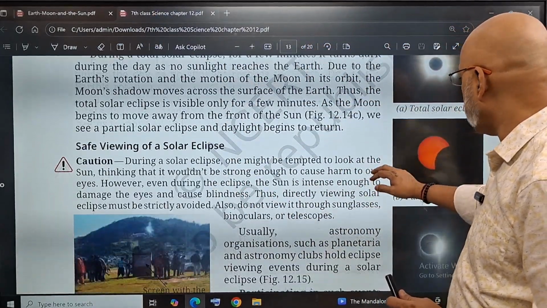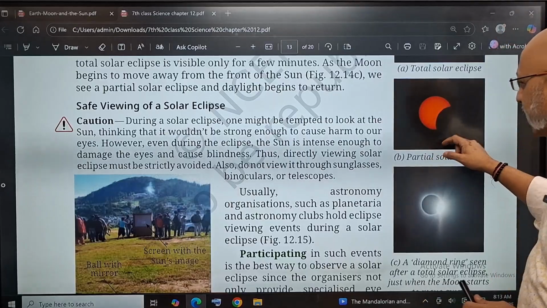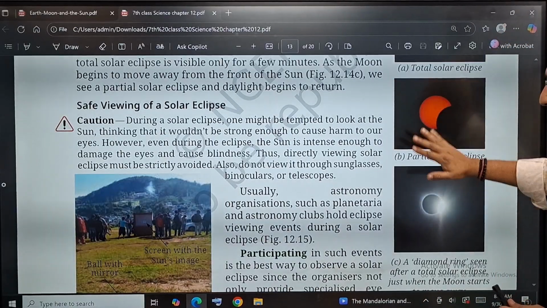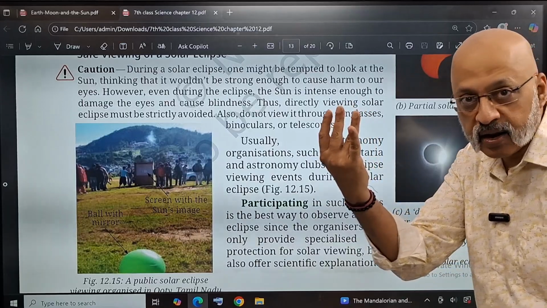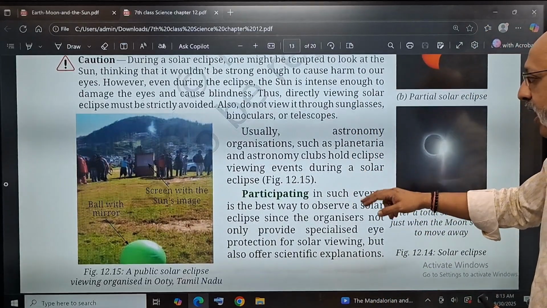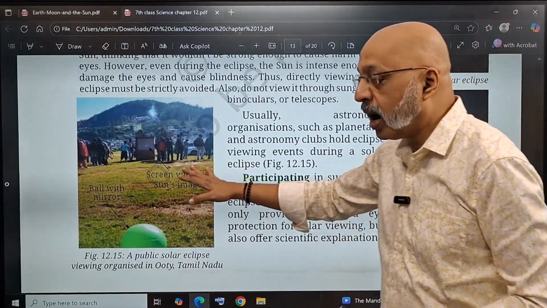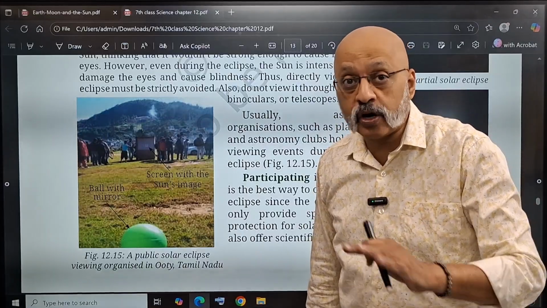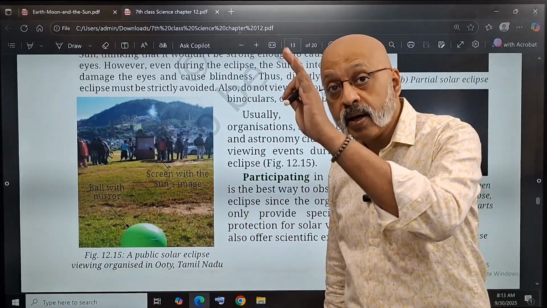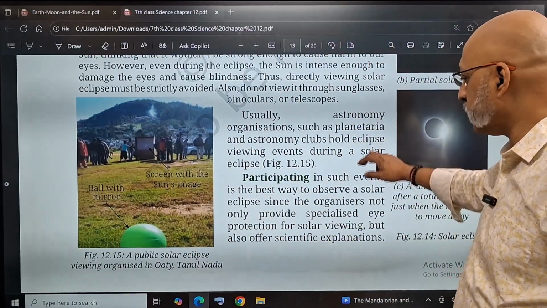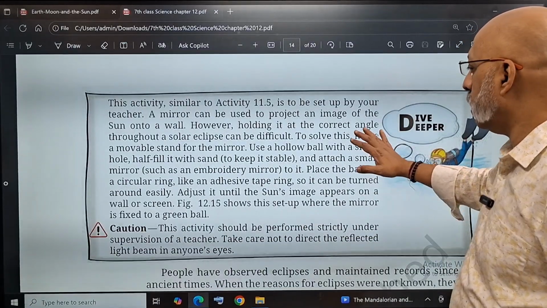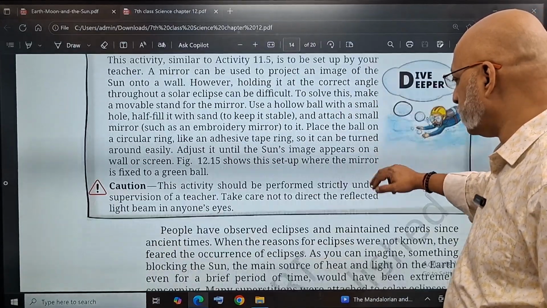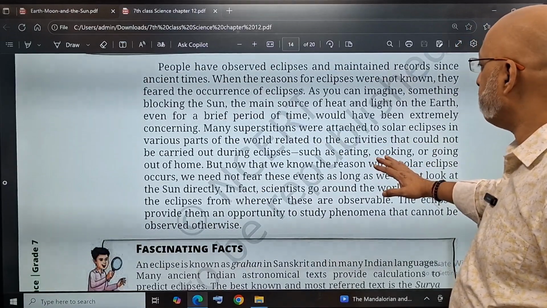So this is the solar eclipse. This is how the solar eclipse looks, when the sun is getting covered like this, it looks like a diamond ring kind of a thing. And you need to be very, very careful while watching a solar eclipse. In fact, it's not advisable unless you go to a planetarium and see it through their extremely sophisticated equipment and telescopes. Okay, so these are some of the activities which you can do.